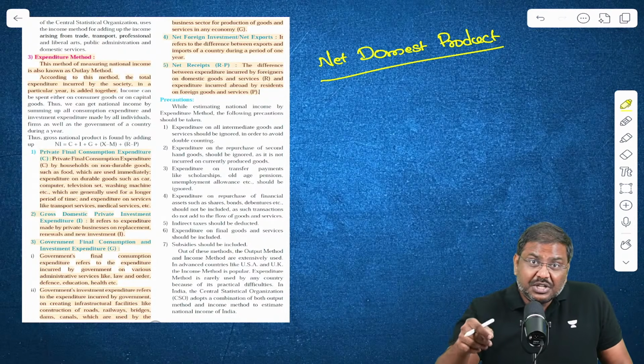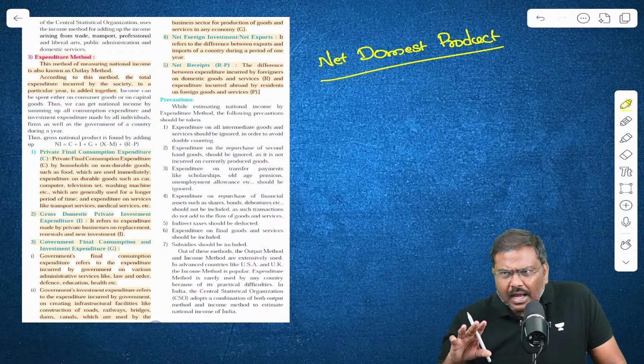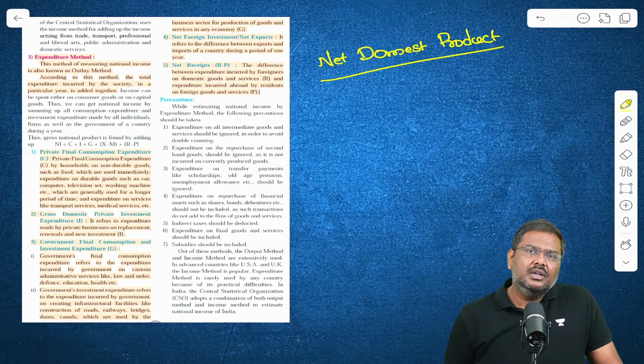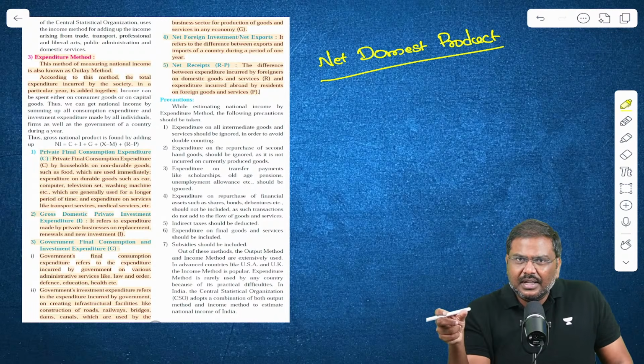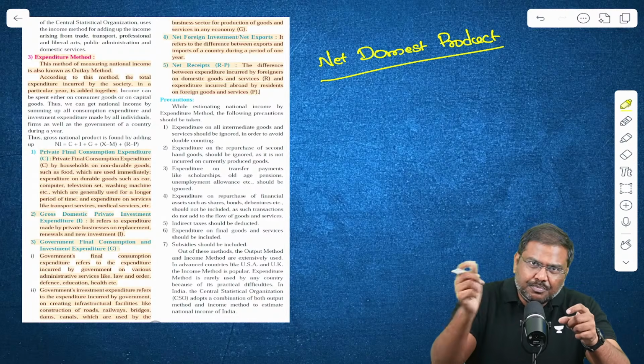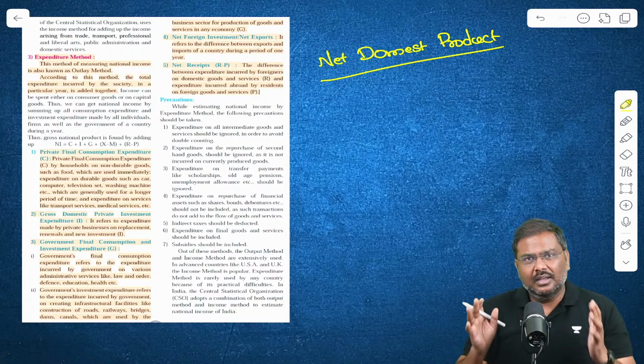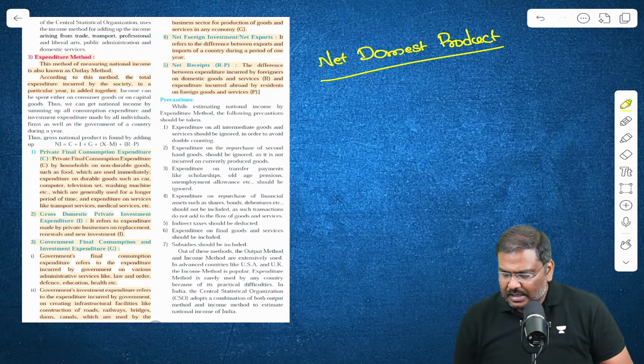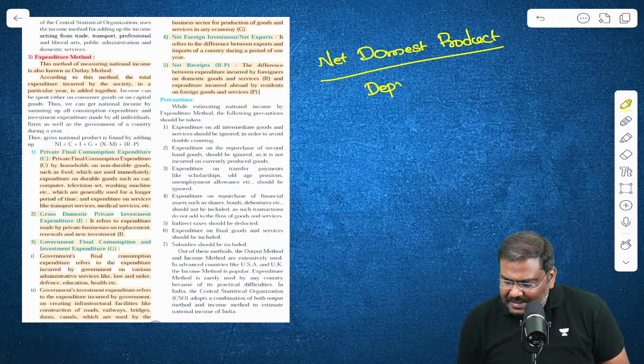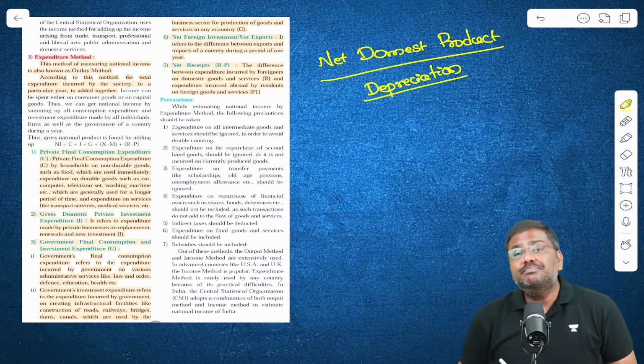In order to produce these final goods and services, I'm going to use a lot of machinery. And these machineries, because I'm using them to produce goods and services, will undergo wear and tear. The basic idea is there is a term called depreciation.